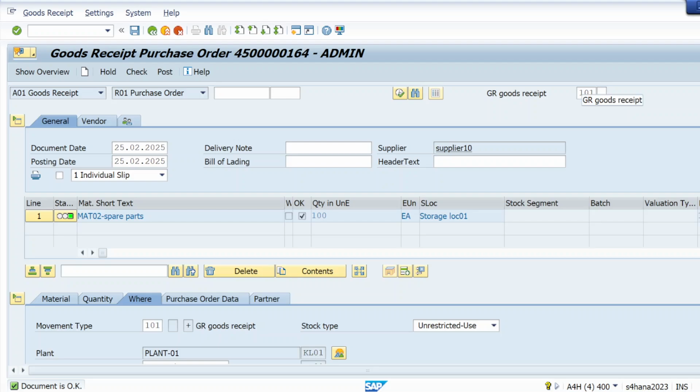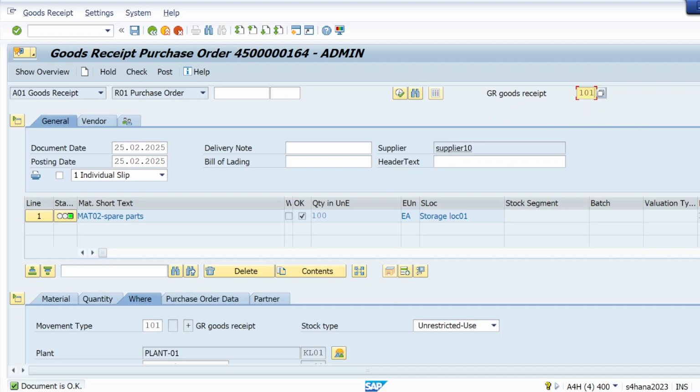So what's the significance of the movement type? Movement type is simply for the goods movement. Like whatever movement type is coming here, 101 is for goods receipt. 102 is for cancellation, 122 is for return delivery. Movement type is just like a unique key for each and every goods movement. Whatever goods movement is happening, it's associated with one unique movement type. For goods receipt, 101 is the movement type. For cancellation, 102 is the movement type.